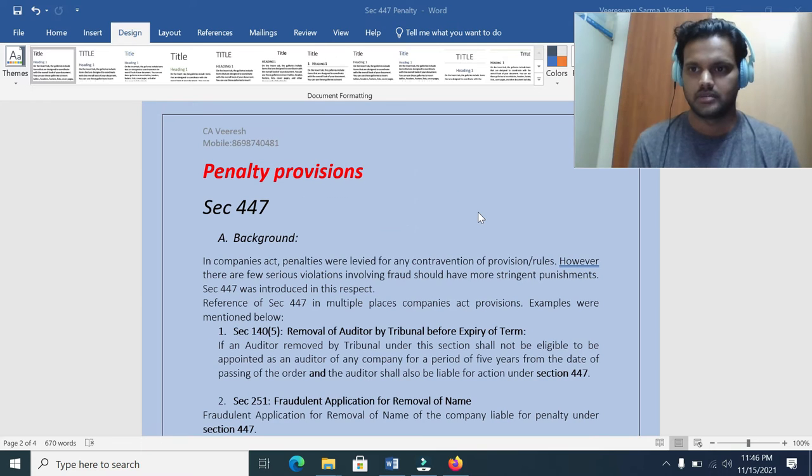Before getting on to the provisions of section 447, let me give you an introduction about this and the purpose behind section 447. I will give you a 1 to 2 minute introduction, then we will get on to the penalty provision.